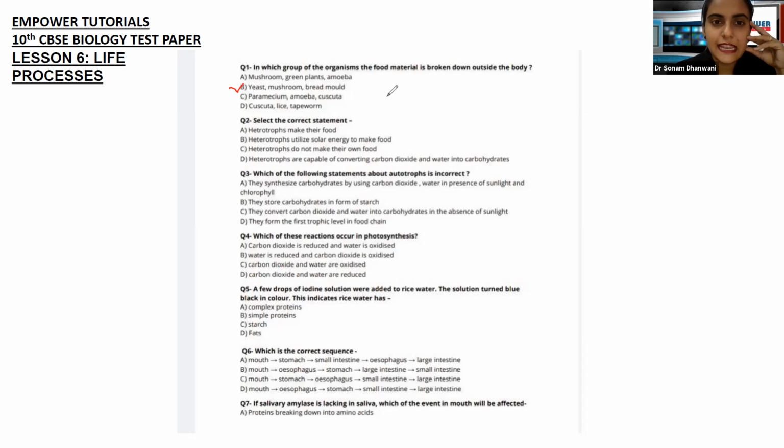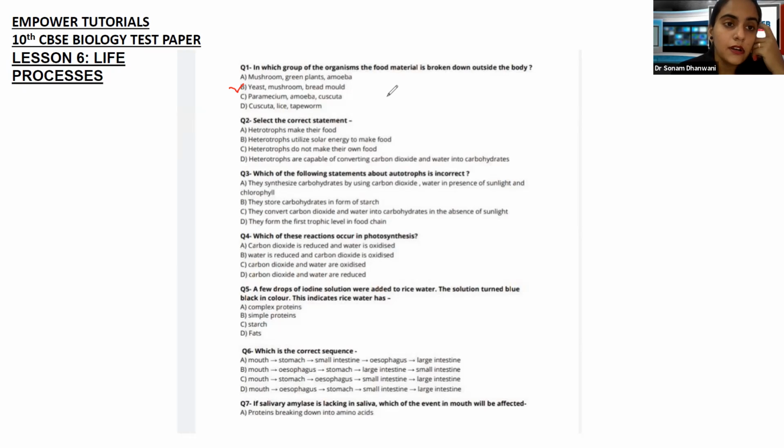Second one, select the correct statement. There are 4 statements given, all about heterotrophs. First one, heterotrophs make their food. Second one, heterotrophs utilize solar energy to make food. Third one, heterotrophs do not make their own food. And fourth, heterotrophs are capable of converting carbon dioxide and water into carbohydrates.